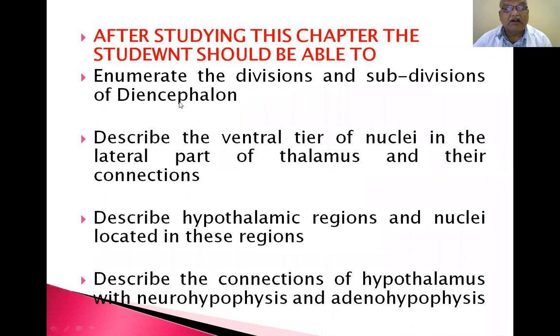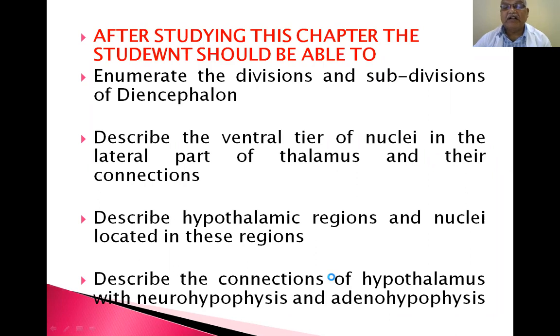After studying this as a whole, you have to study the divisions and subdivisions of the diencephalon. You have to study what types of nuclei are present in the thalamus and hypothalamus, the connections of the hypothalamus with the neurohypophysis and adenohypophysis, and the connections of the thalamus, that is, the afferents and efferents. First of all, you must know the divisions and subdivisions of the diencephalon. This is the aim and objective of this chapter.